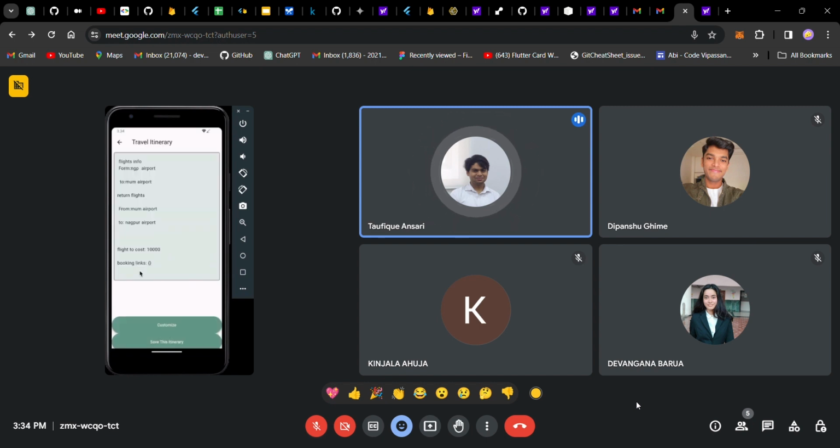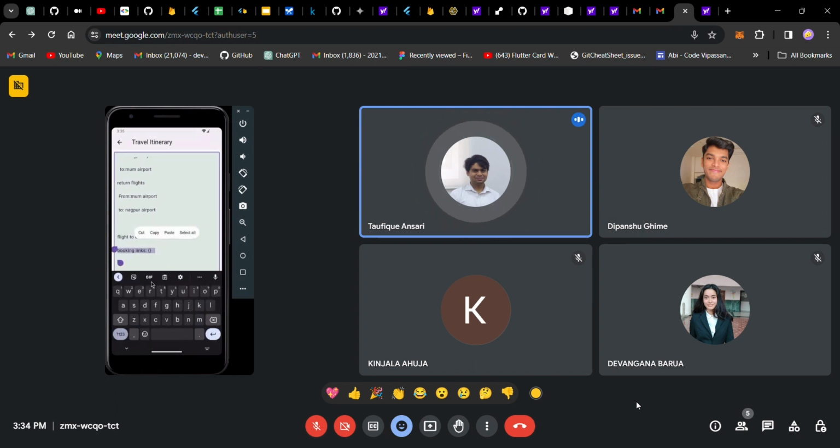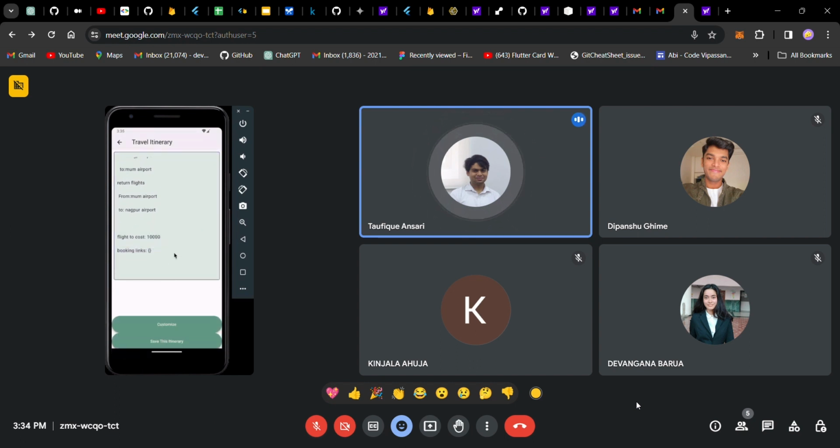Here we are using GenAI to get real-time information about flights, buses, and much more, as well as our own API built using our own dataset of hotels. All the hotels you can see in this recommendation are recommended by us using our own model. If you are going to a particular location, all the hotels near that location will be shown to you with available prices. So this is all the travel itinerary that is shown here. Now saving the itinerary.